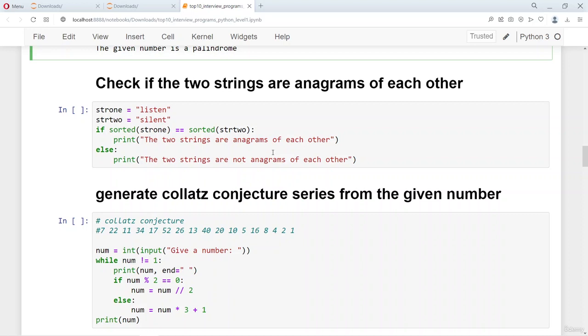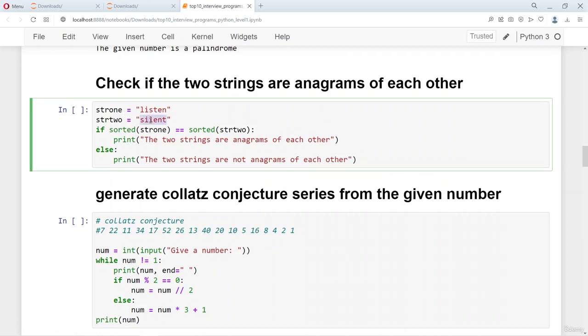Now by the same logic we can also check if the two strings that we give are anagrams of each other, and we all know that the string listen and the string silent are anagrams of each other. One of the easiest ways to check if the two given strings are anagrams of each other is to just sort the two strings. If you sort the two strings, they will be in the same order because both of them contain the same characters.